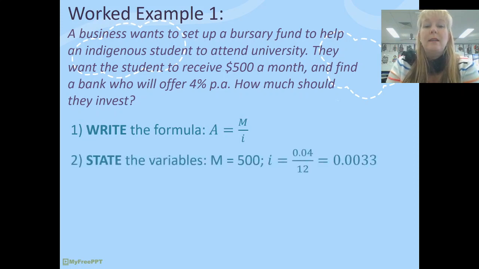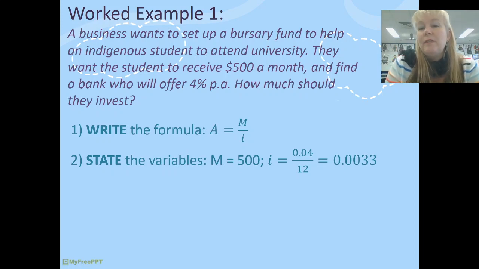Step two will be to state your variables. The variable M is the $500 a month that the student will receive, and the interest rate is the annual interest rate of 4% changed into a decimal, 0.04, and then we divide that by 12 because there'll be 12 monthly payments.